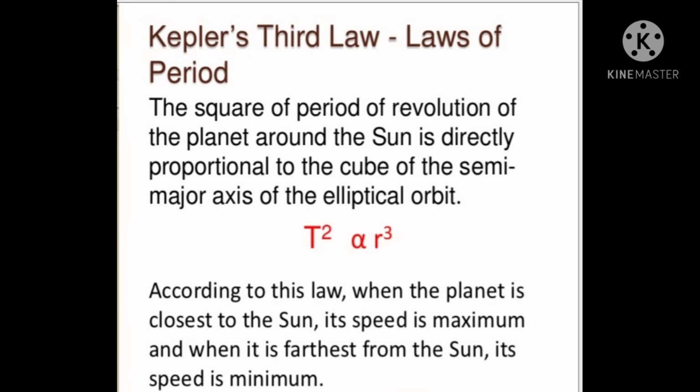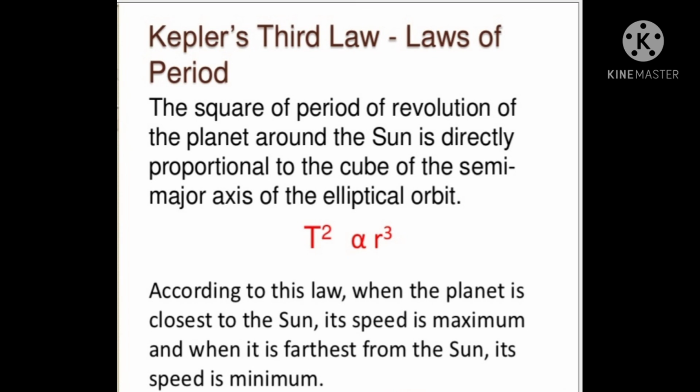Kepler's third law, also known as the law of periods. According to this law, the square of the period of revolution of the planet around the sun is directly proportional to the cube of the semi-major axis of the elliptical orbit. T square is directly proportional to r cube. According to this law, when the planet is closest to the sun, its speed is maximum, and when it is farthest from the sun, its speed is minimum.